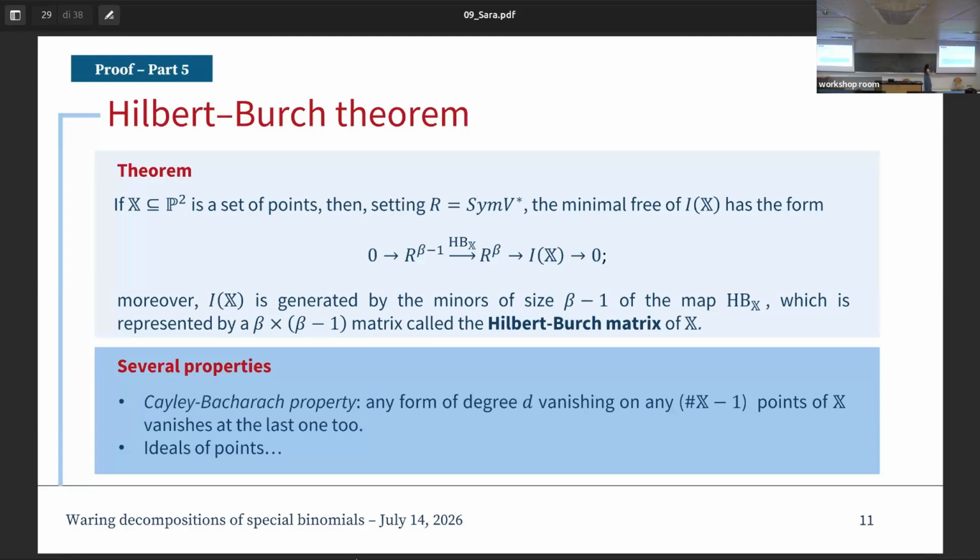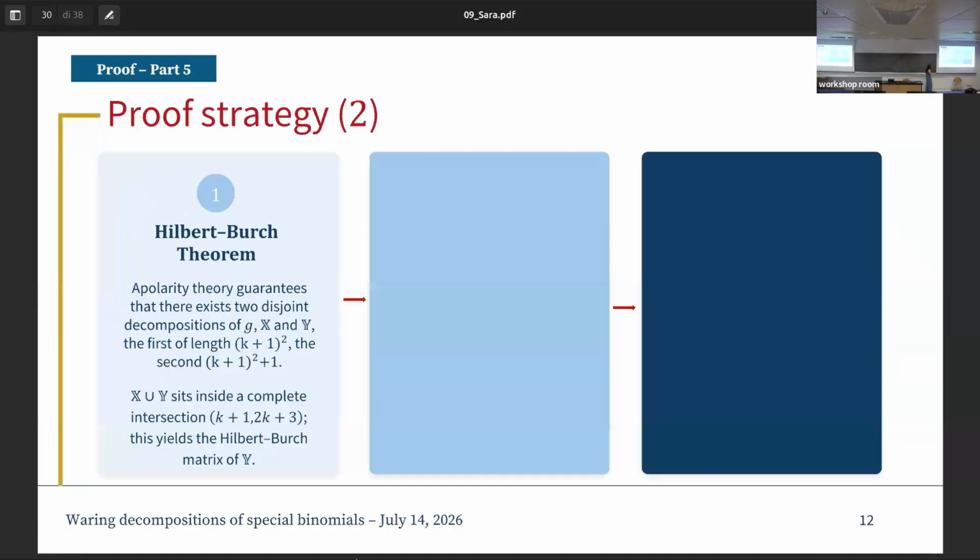Okay? So once we have introduced this theorem, the take-home message is that whenever you have a decomposition provided by a set of points, you can construct this Hilbert-Burch matrix, which gives some ideas on the properties of these points.